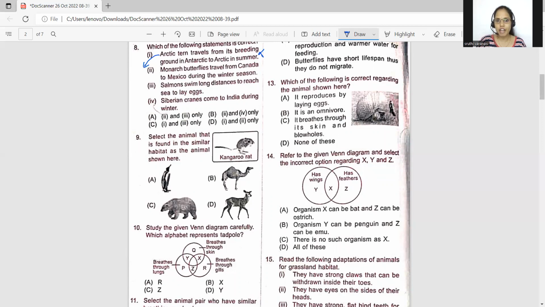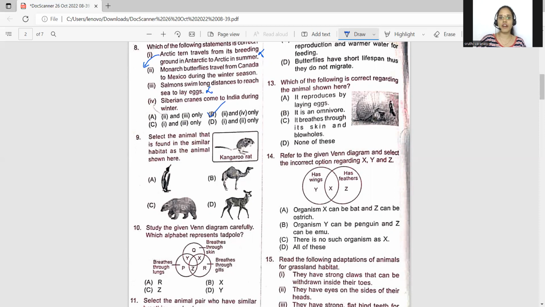Monarch butterflies travel from Canada to Mexico during the winter season. Yes, this is correct. Salmon swim long distances to reach the sea to lay eggs. No, because salmon originally live in the sea itself. They live in the sea, they'll go to the river for laying eggs. So therefore, this is a wrong statement. Siberian cranes come to India during winter. Yes, this is correct. So only 2 and 4 are correct. That is option B.